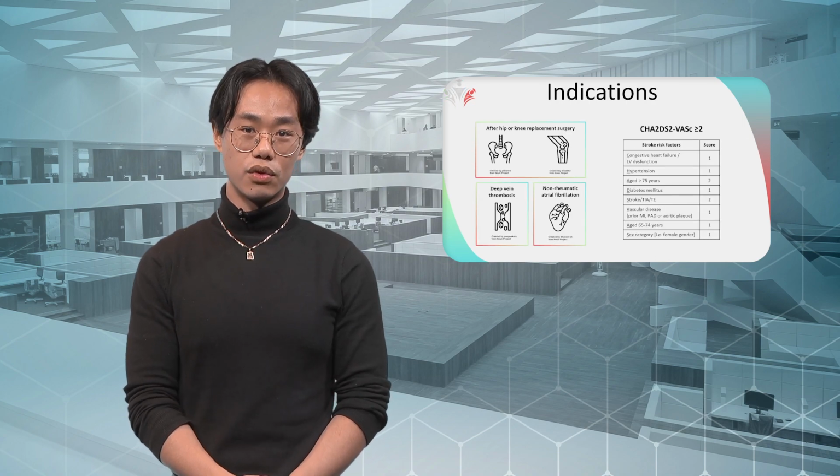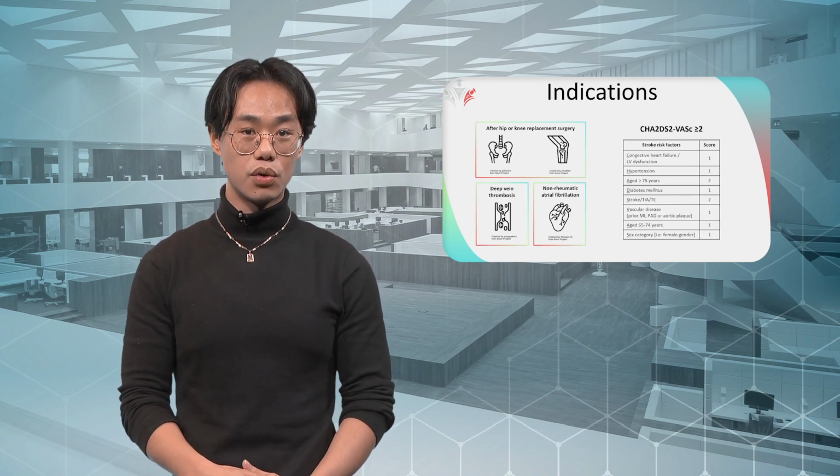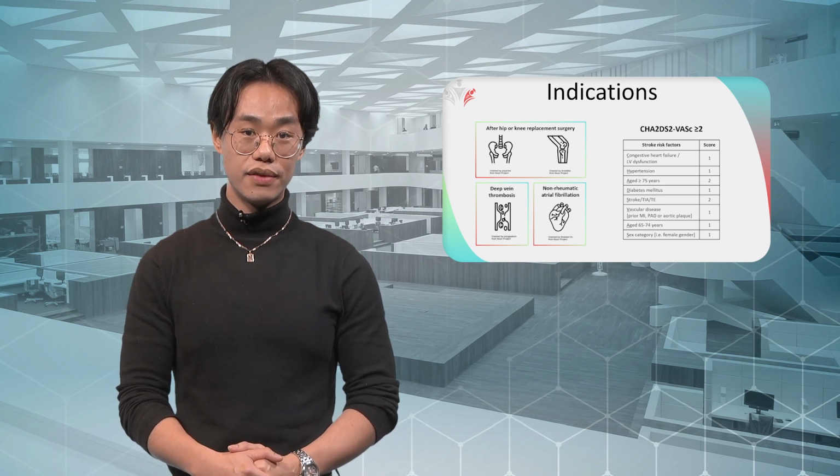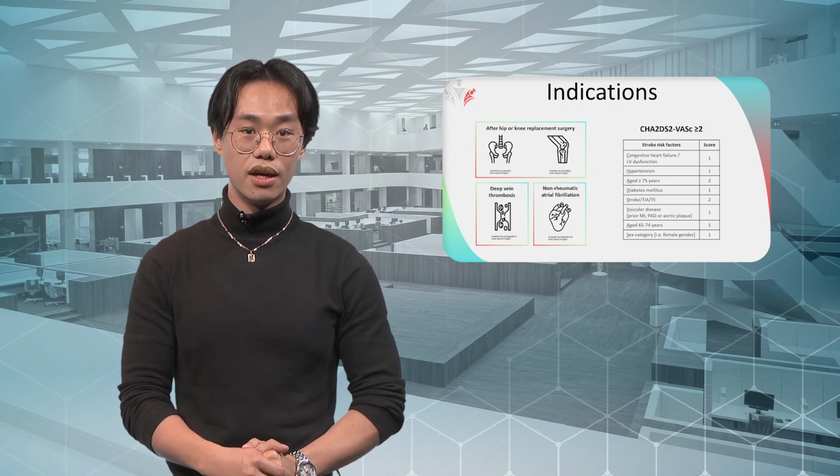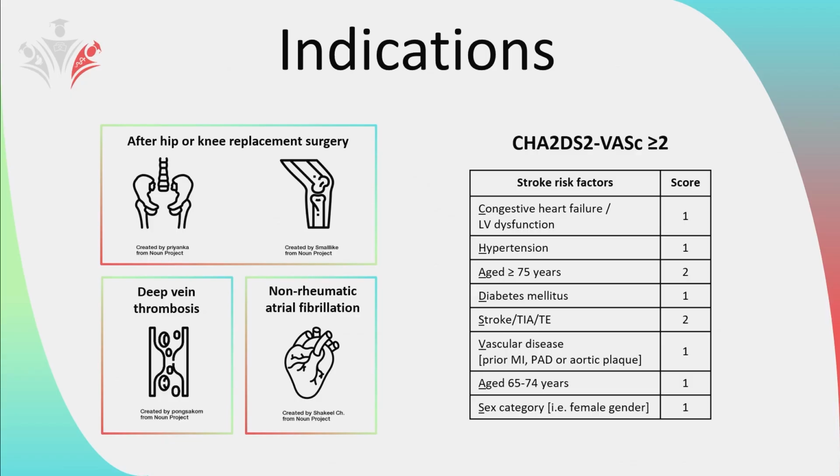DOACs can be given for different indications. The most important ones are prevention of venous thrombosis after elective hip or knee replacement surgery, or a therapeutic treatment of acute deep vein thrombosis of an arm, leg, or lungs, also known as pulmonary embolism.